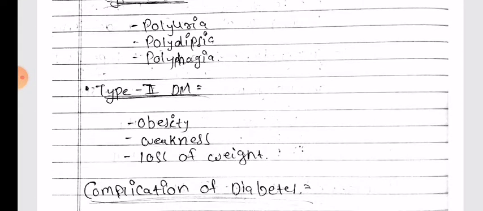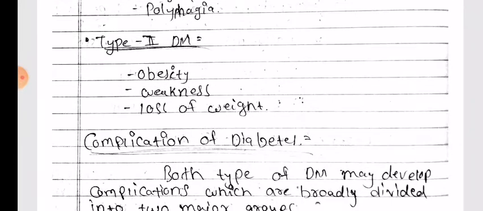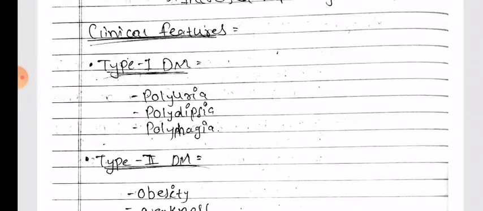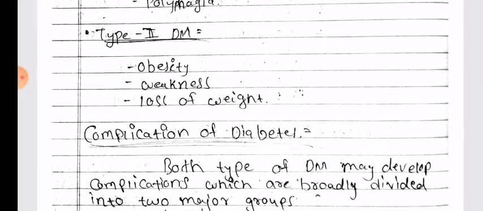Clinical features: type 1 diabetes mellitus, polyuria, polydipsia, polyphagia. Type 2 diabetes mellitus, obesity, weakness, loss of weight. We'll cover these clinical features in more detail in the coming slides.